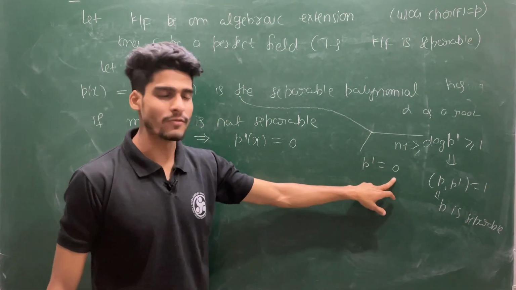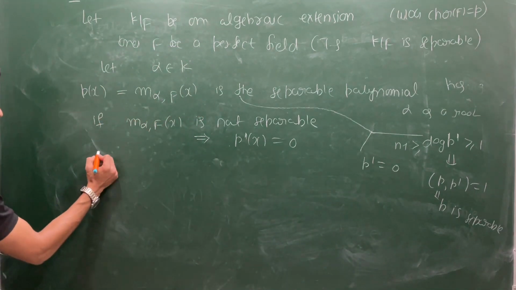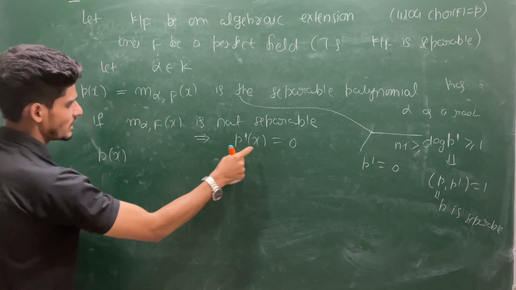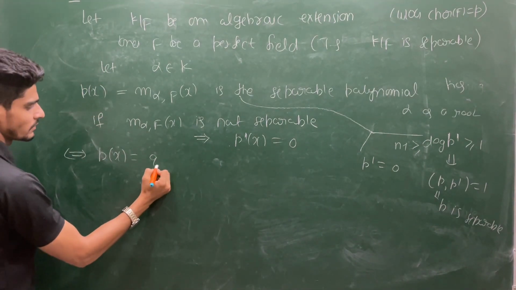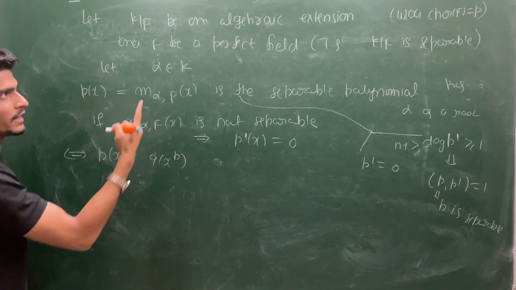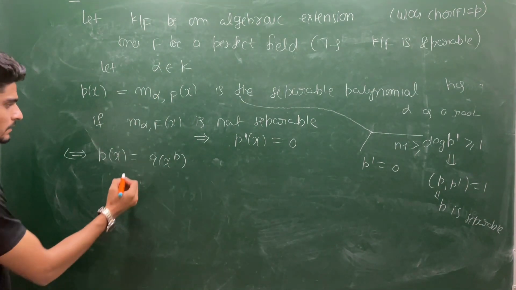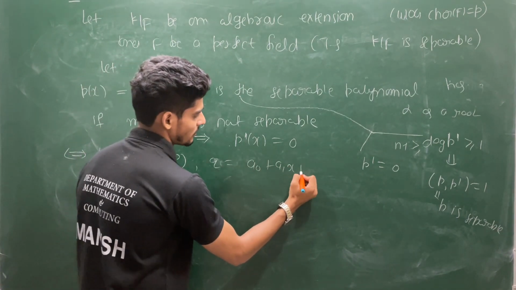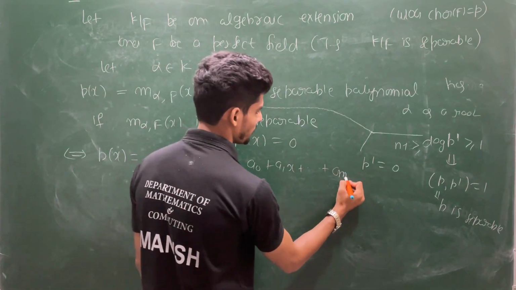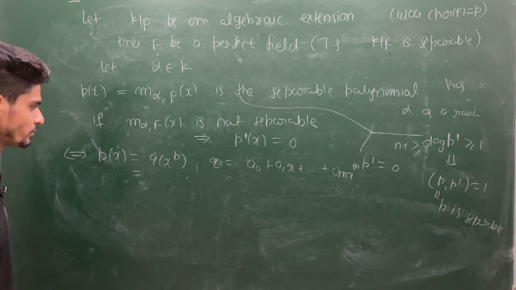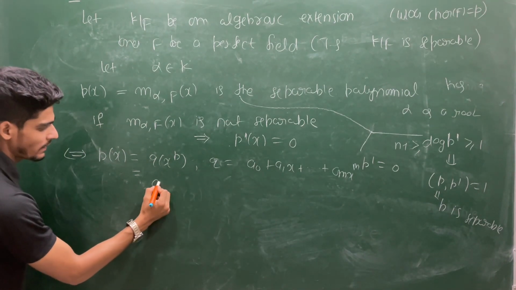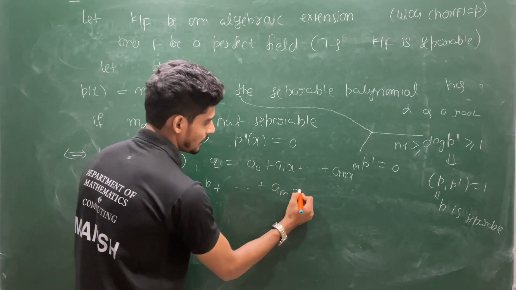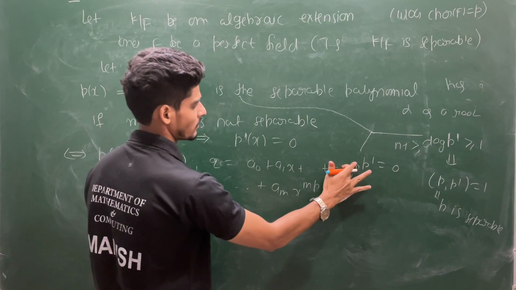But suppose p prime is vanishing completely, suppose p prime is 0. Then p prime is 0 if and only if p can be written in this format when you are in a field with characteristic p. So you can assume, say, q is looking like a0 plus a1 x plus up to am x to the power m. Suppose it is looking like this. Then your q(x^p) will look like a0 plus a1 x^p plus up to am x^(mp). It will look like this.